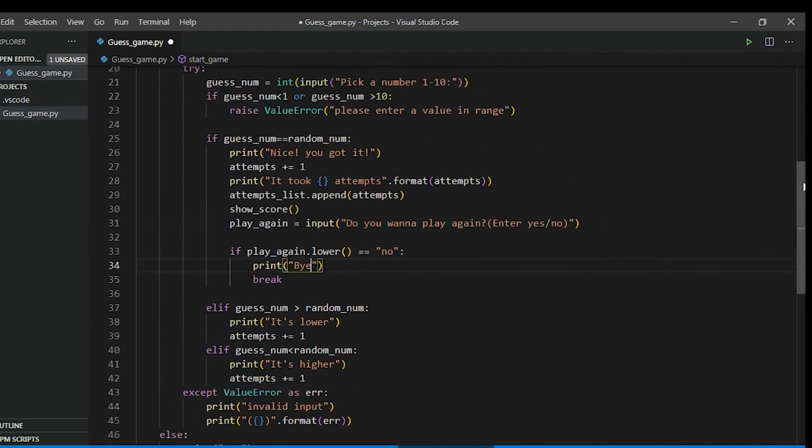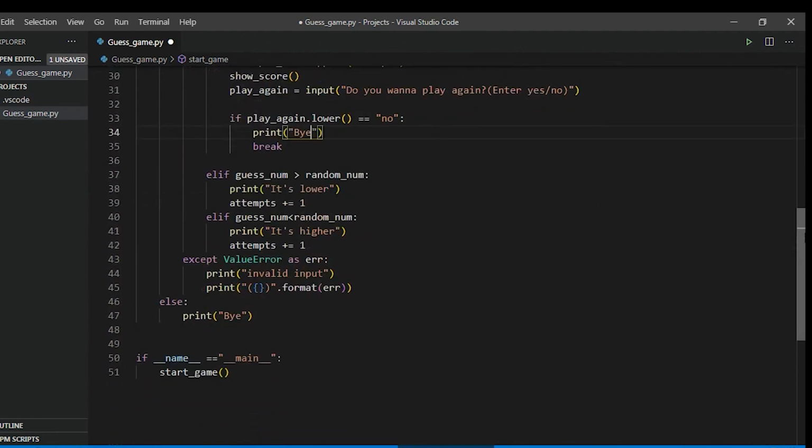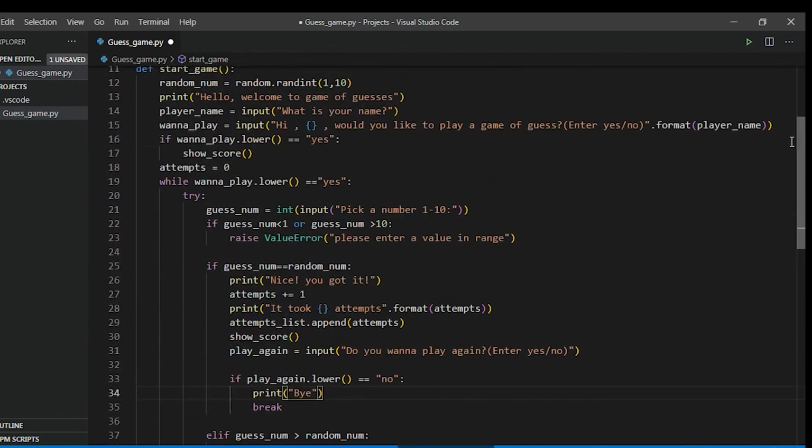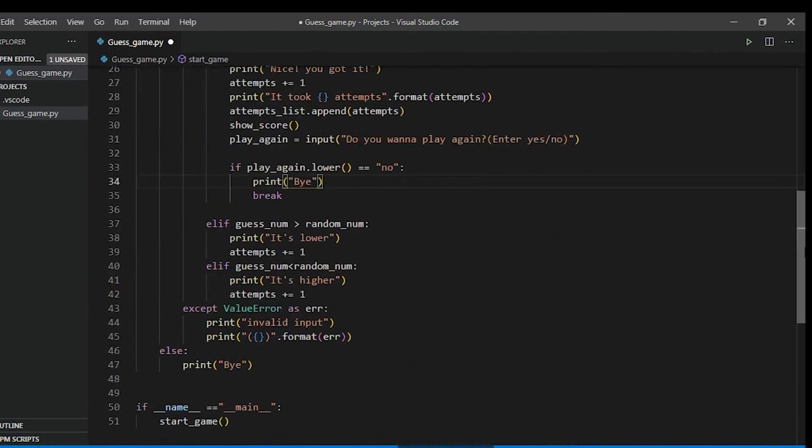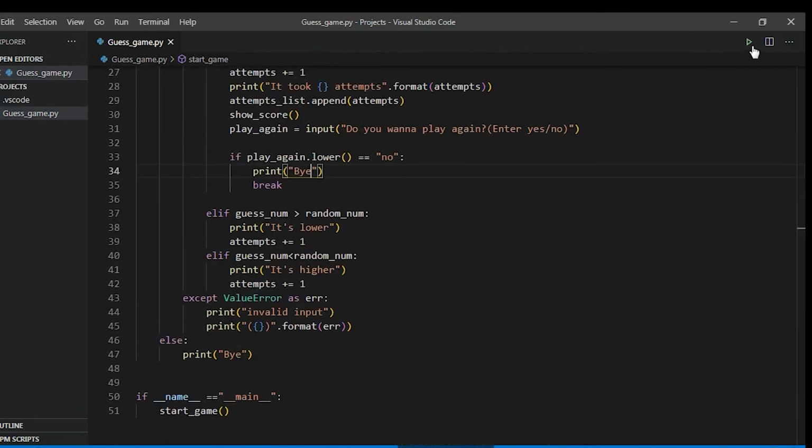We can play this game. You can modify it, you can build your own versions, you can put an attempt limit, etc. Now that's it. Let's play the game for the final time.